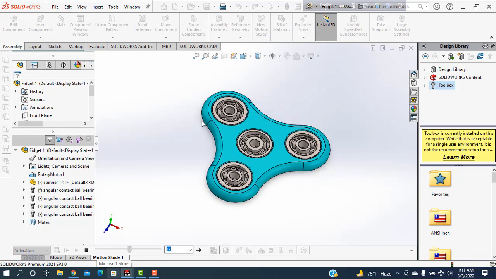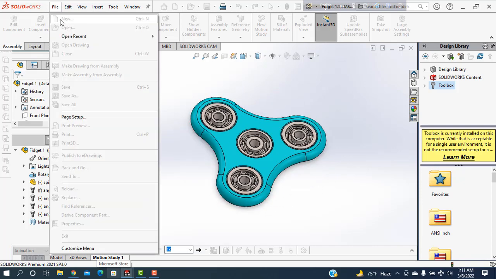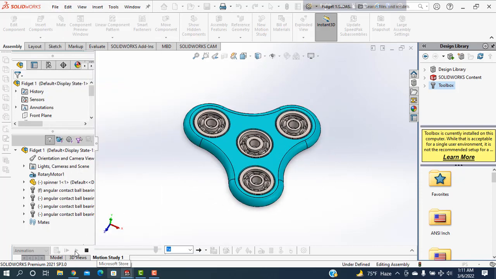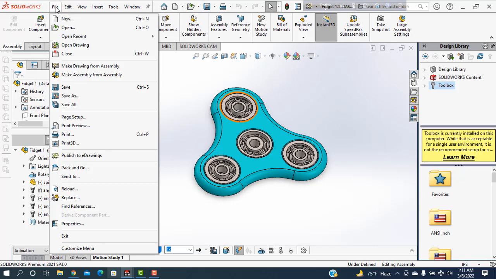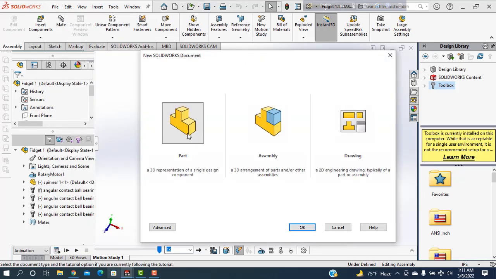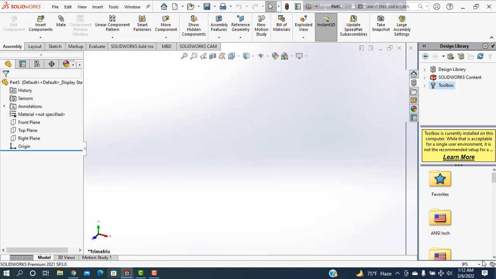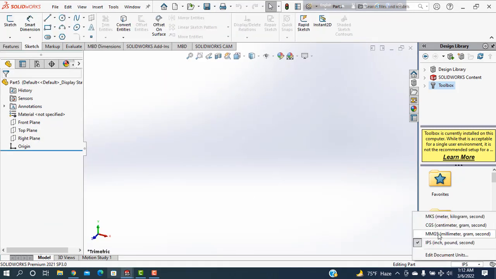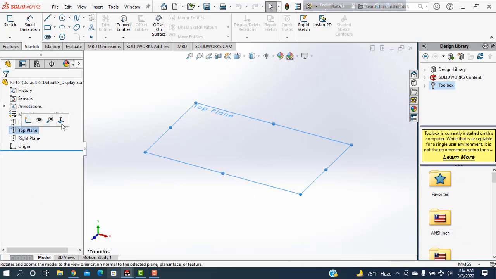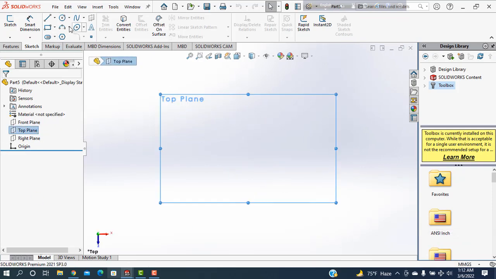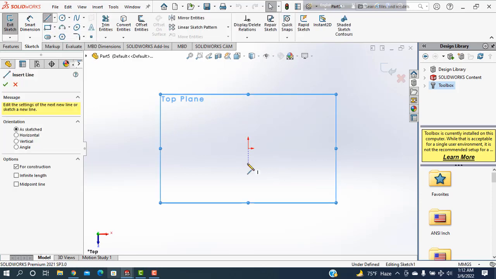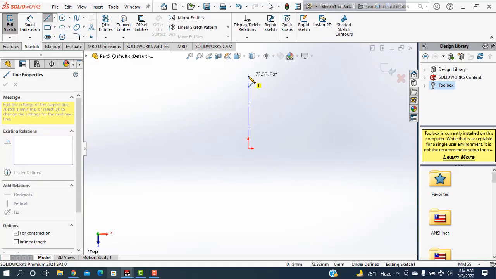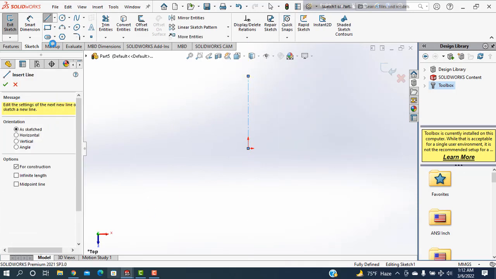So now I'm going to start. First, taking a new file. Already selected, then okay. Then the unit is selected, and yes. Open is taken, normal. Then going here, center line is taken. Sketch a center line. Let's click OK.